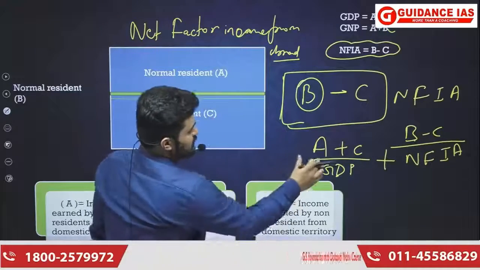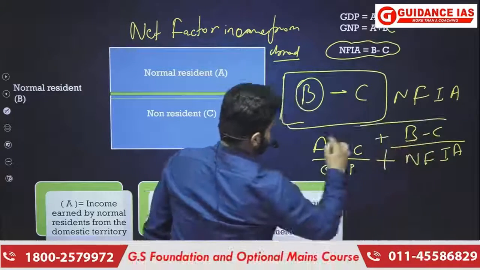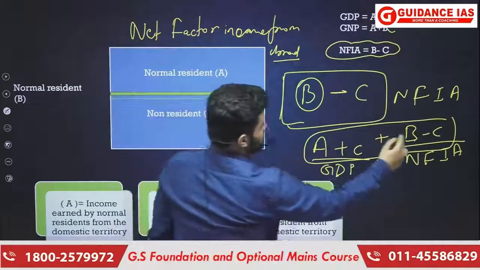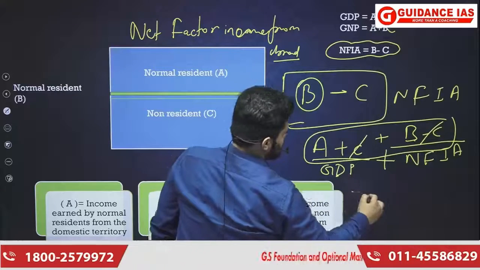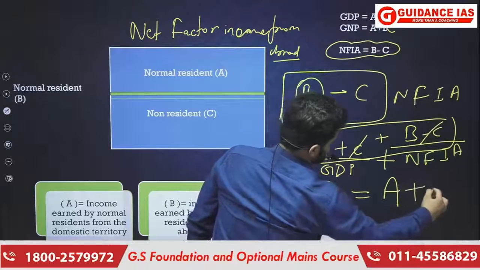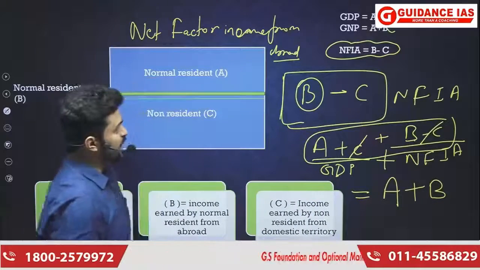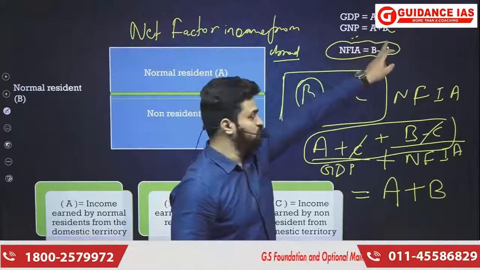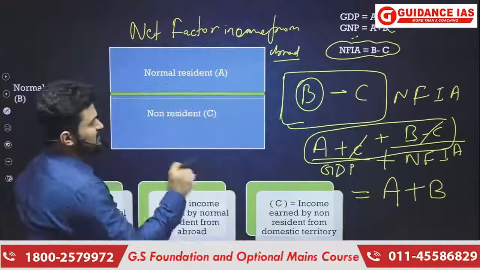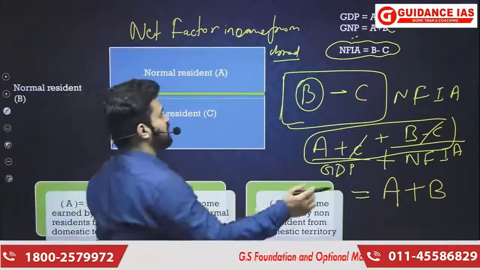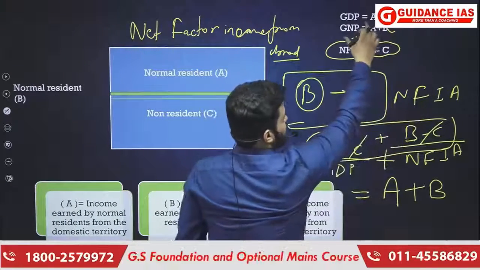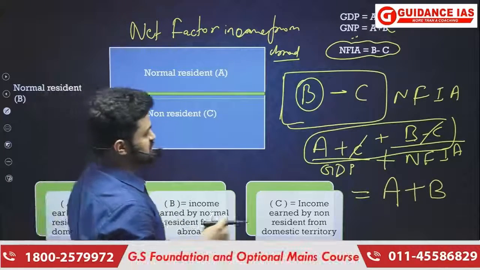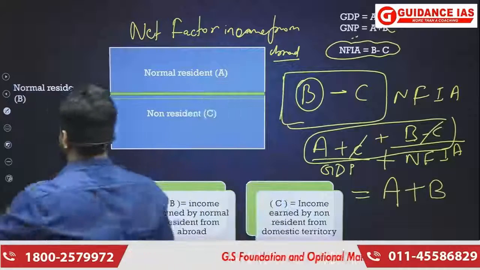So GDP plus NFIA is A plus C plus B minus C, which equals A plus B. And what is A plus B? A plus B is gross national product. So what we can conclude here is that if we add NFIA to gross domestic product, we get gross national product.